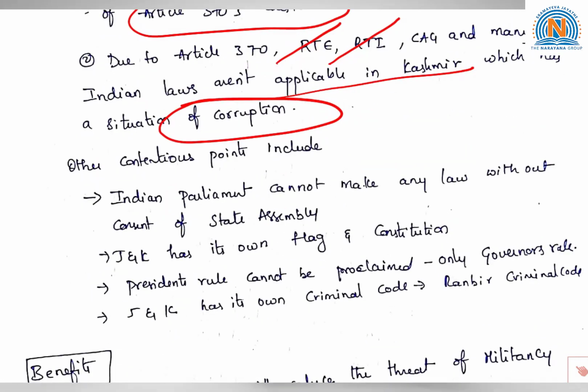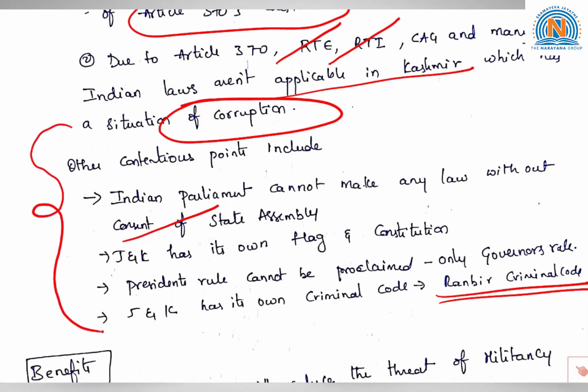And what are the other contentious points that the Ministry of Home Affairs has pointed out with respect to Article 370? These are: Indian Parliament cannot make any law without the consent of the State Assembly, and Jammu and Kashmir has its own flag and constitution. President's rule cannot be proclaimed and it is only governor's rule. Jammu and Kashmir has its own criminal code, which is the Ranbir Criminal Code. These are the other contentious points included in Article 370 that the Ministry of Home Affairs has pointed to as the reason, rationale and problem with respect to Article 370.